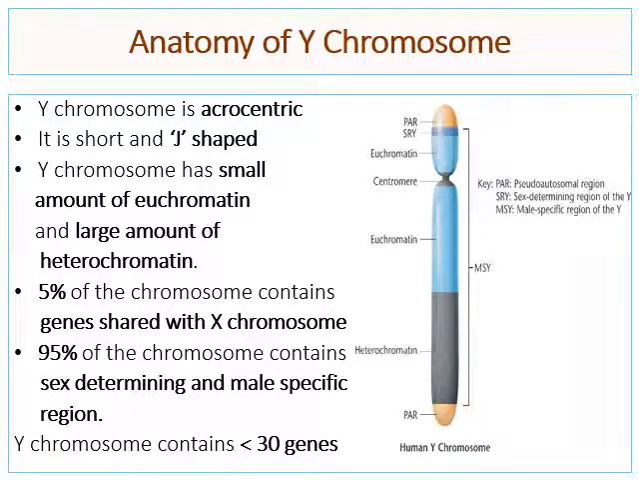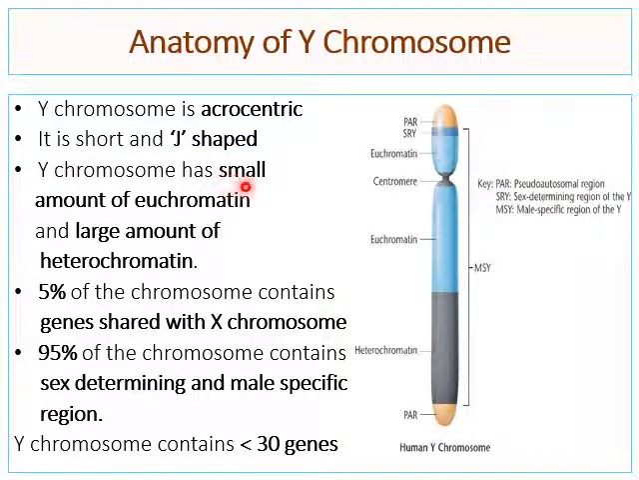In the anatomy of the Y chromosome, you will see the Y chromosome is acrocentric. So here the centromere is somewhat away from the center or middle position of the chromosome. The P arm is somewhat short, whereas the Q arm is long in the Y chromosome. It is a short, J-shaped chromosome.